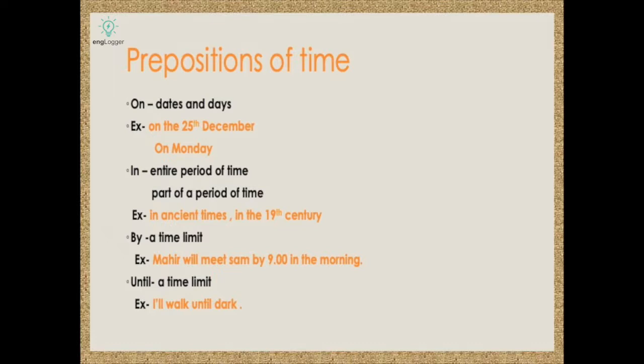"By" indicates a time limit, when you have given someone a time limit that you want the work done by tomorrow or by evening, or by 2 o'clock sharp. Like Mahir will meet Sam by 9 in the morning. That's the time limit. "Until" is also used when you are showing a time limit, the continuation of an action. Like I will study until dark. It is the continuation of an action: you keep studying until it gets dark.